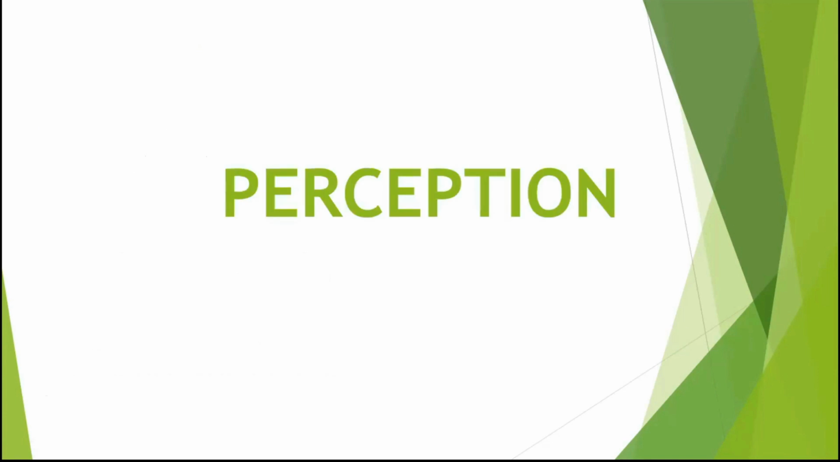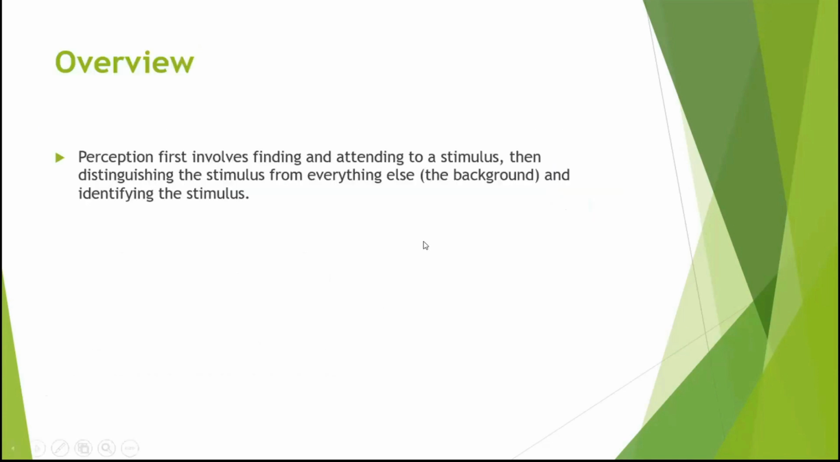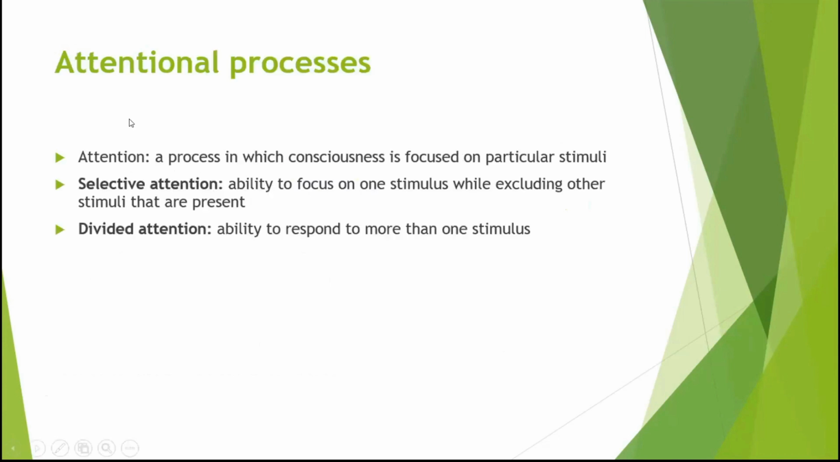Let's talk about perception. Like what I said a while ago, after you sense everything, this is how you work out the information in your head. This is how you distinguish one stimulus from another. This is how you get your attention. This is called the attention process. Attention is the process of focusing on one stimulus.